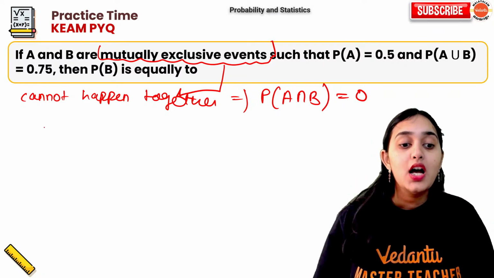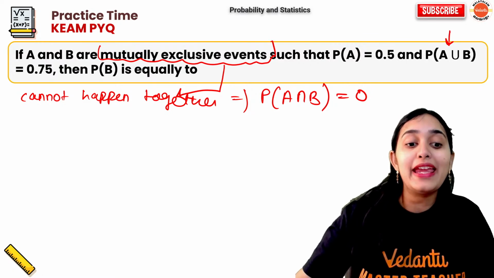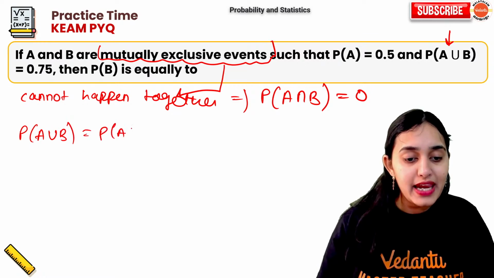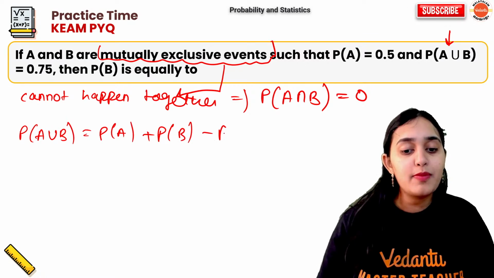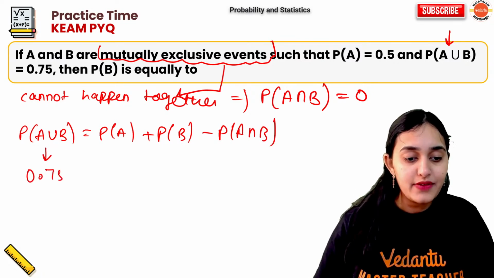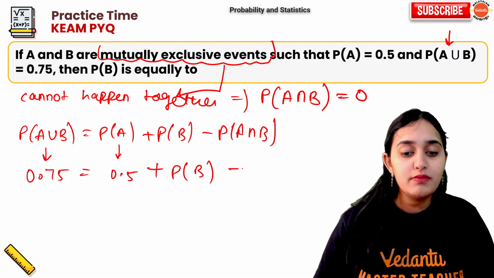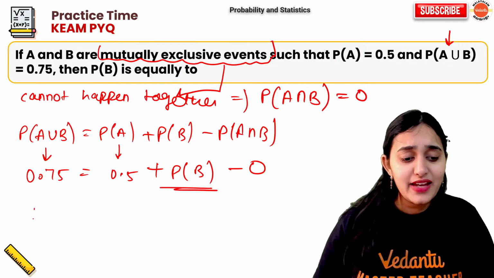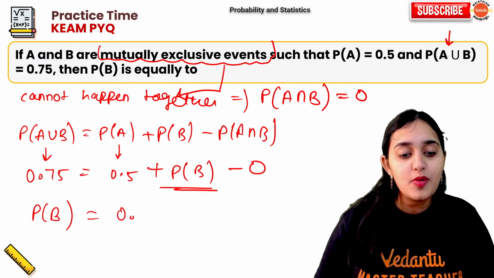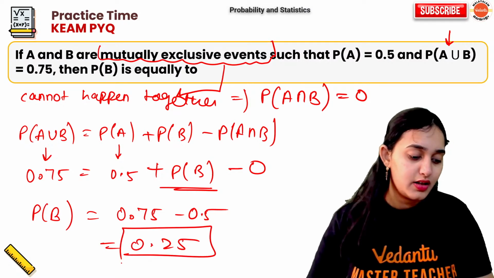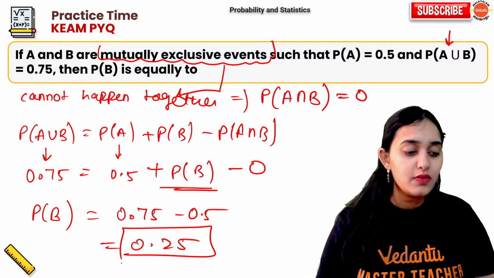Very good, Karuna. So here, I told you one formula for A union B. What is the formula? Probability of A union B is probability of A plus probability of B minus probability of A intersection B. Now, probability of A union B is 0.75. Probability of A is 0.5. Probability of B is we don't know, minus 0. Just find out probability of B. Shakti, very good Shakti, absolutely right answer. 0.75 minus 0.5 is 0.25. This is your answer. Everybody understood now?